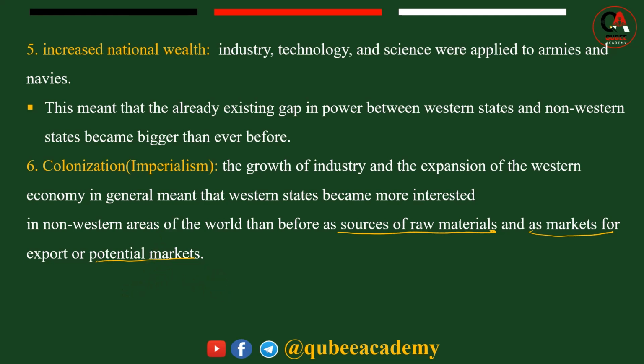Source of raw material means what is used as input in their developed industries or factories. After production, the nature of the Industrial Revolution means high production, overproduction. For the overproduction, they also began to search for new areas for what? For a marketplace, to export the manufactured goods into non-Western countries. Because of this, the outcome of the Industrial Revolution also led to the beginning of the imperialism of the 19th century.